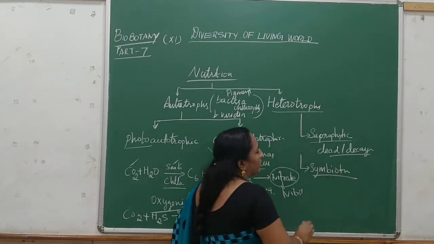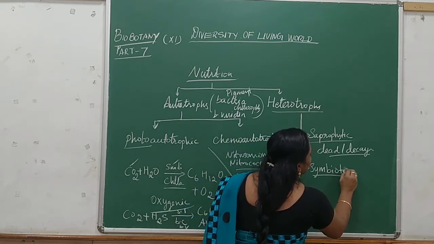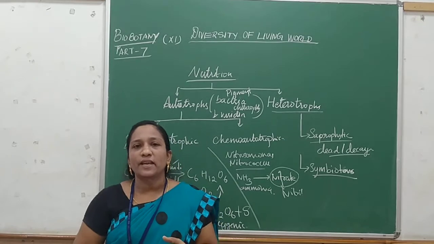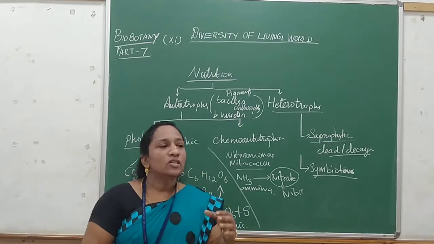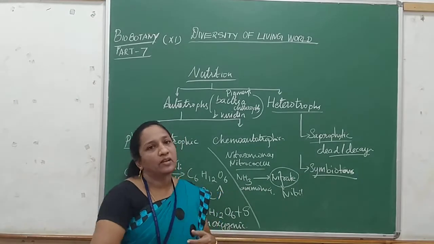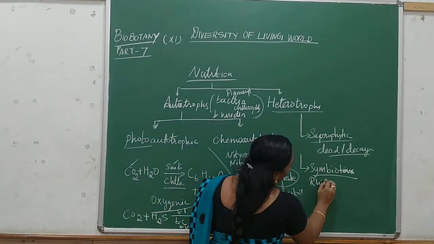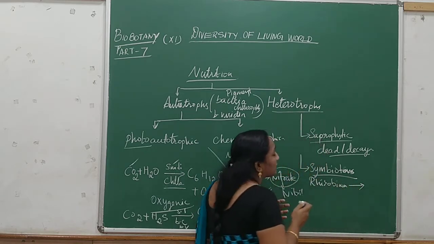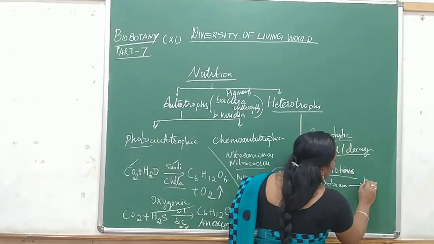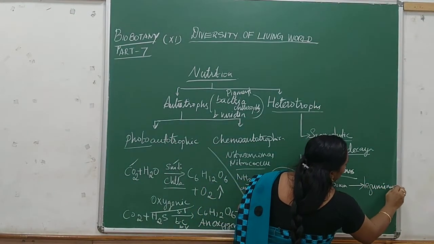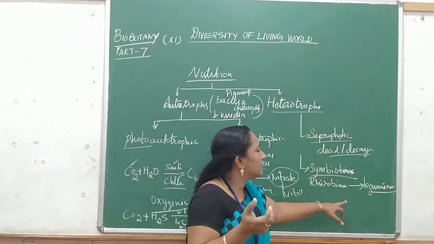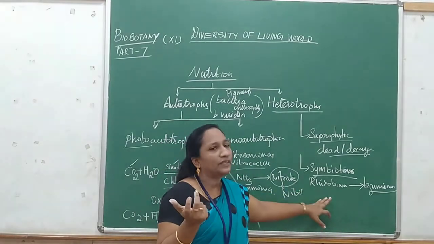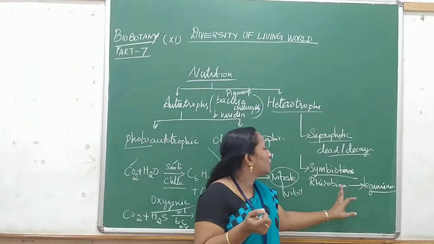So what does symbiotic or symbiotants mean? Here symbiotic or symbiotants means mutual understanding. What is mutual understanding? Both are giving and sharing between them. So for example, rhizobium, they are getting attached, mutually understood with the leguminous plants. What are leguminous plants? They come under pulse producing plants. So these leguminous plants are mutually understood with the rhizobium bacteria. So how is this mutual understanding happening?